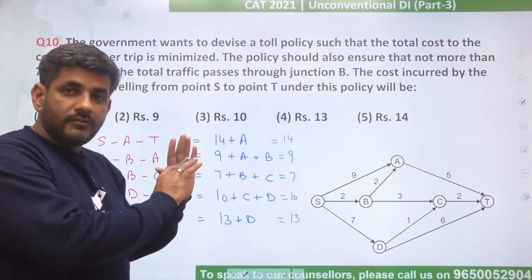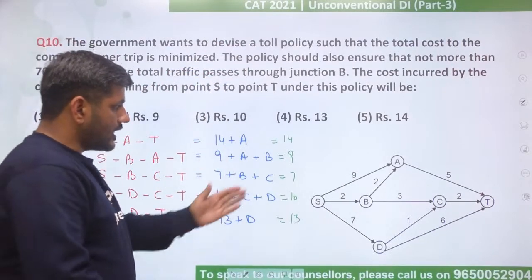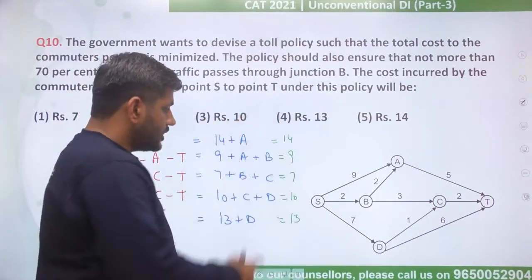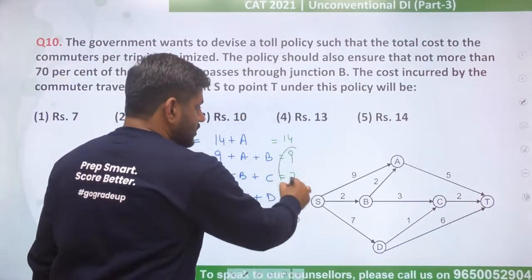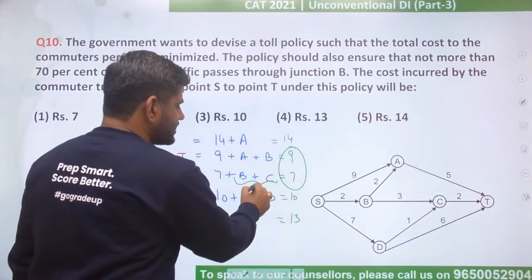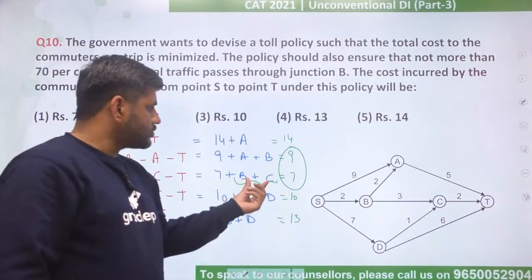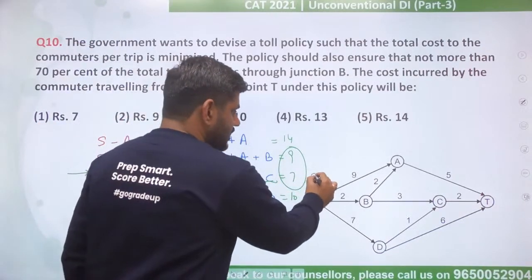So therefore we cannot take all 0. So I'll have to increase this cost a bit so that it becomes equal to someone else's. Now the next best cost is this. So if I increase one of these, let us say I make B and C either of them 2, then the total cost becomes 9.